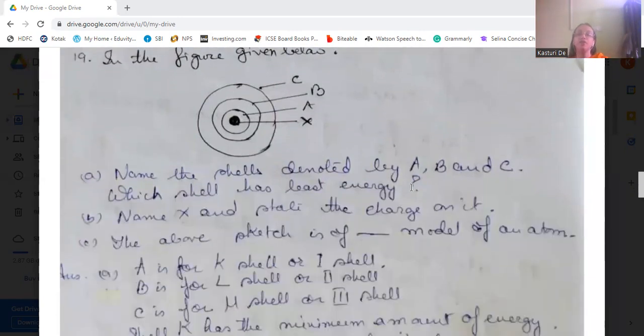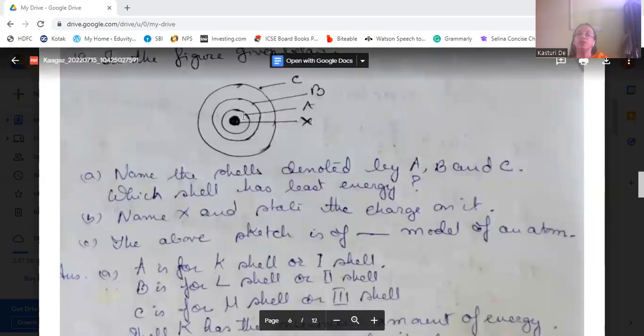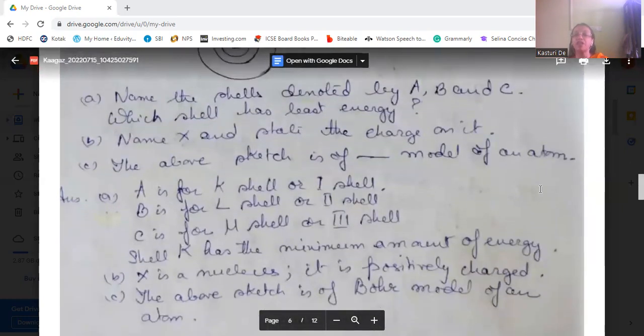Then, in the figure given below, this center portion is named X. Then there are other circles, which are A, B, and C. Name the shells which are denoted by A, B, and C. Which shell has the least energy? Name X and state the charge on it. The above sketch is of the dash model of an atom.